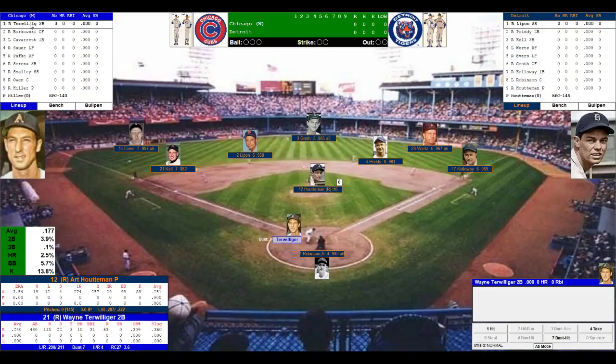Leading off, playing second base, Wayne Terwilliger. Batting second, the center fielder, Bob Borkowski. Batting third, the first baseman, hard-hitting Phil Cavarretta.